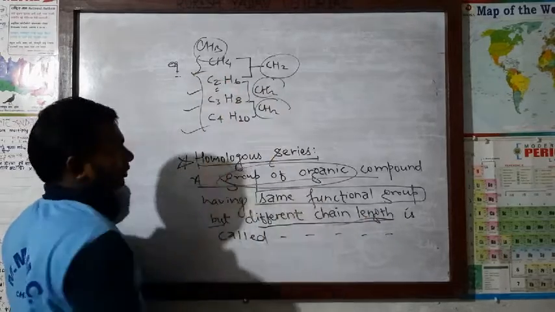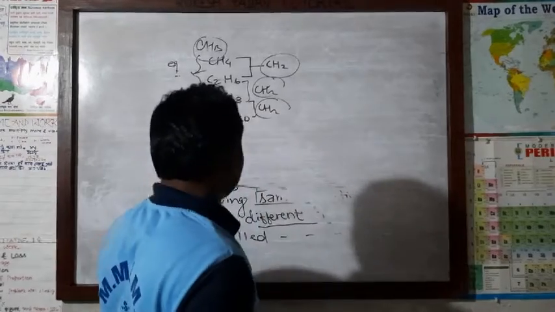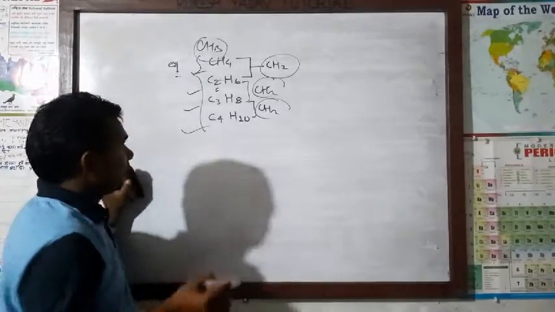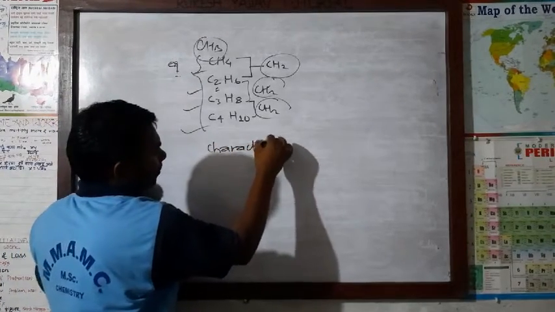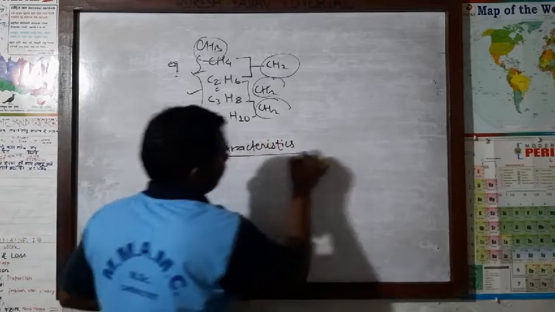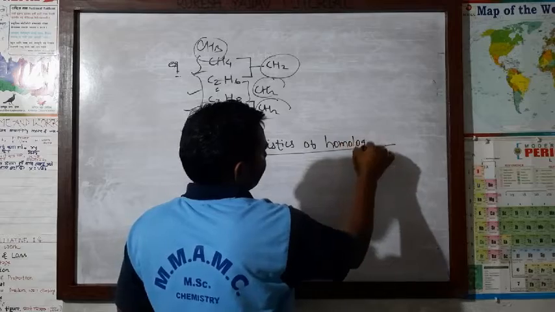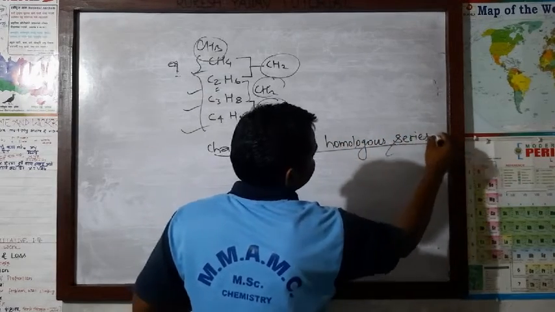Chain length is different. Now, the characteristics of homologous series. About the important characteristics of homologous series, now we are going to discuss.